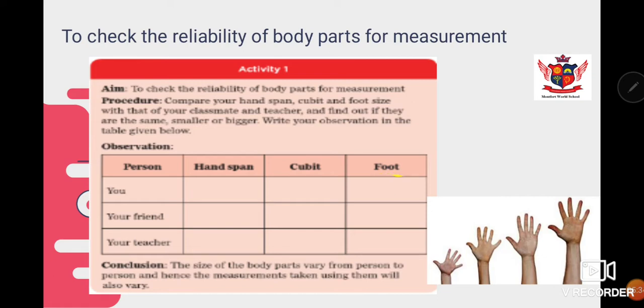In centimeter or in inches, you can write it down. And then write the hand span, length of hand span of your friend, cubit and foot, the same things for him. And then for your teacher or anyone elder at home, you will fill these columns. What you will observe is that the size of body parts of you and your friend may be the same, or it can be different.